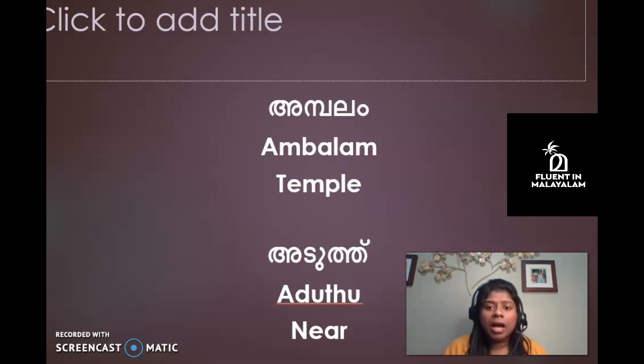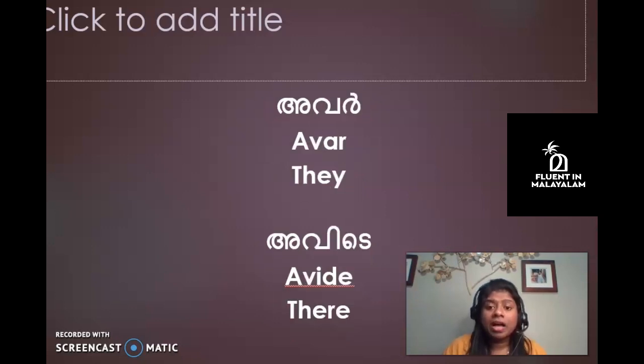Next is Ambalam. Ambalam is temple. That means the Hindu worship place. Next is Aduthu. Aduthu means near. Avar. Avar means day. Avide. Avide means there.